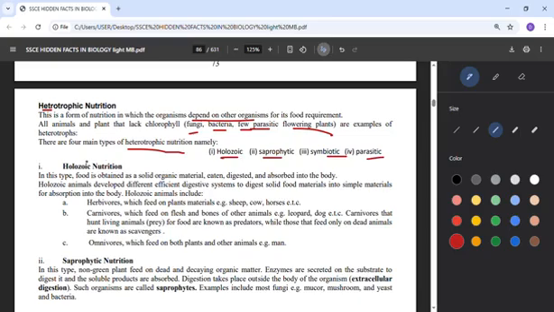When you hear holozoic, the zoic is from zoo, animal. So holozoic has to do with how animals will take their food. They will eat it, they will digest it, they will absorb it into their body. So they obtain it as solid organic, in the form of organic materials. They will digest their food, as I said.